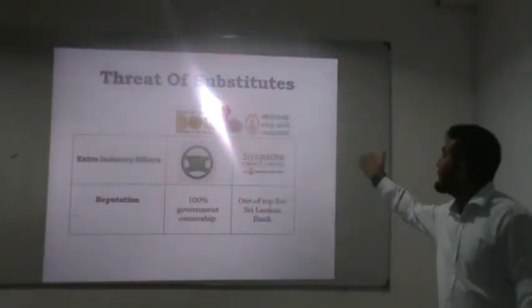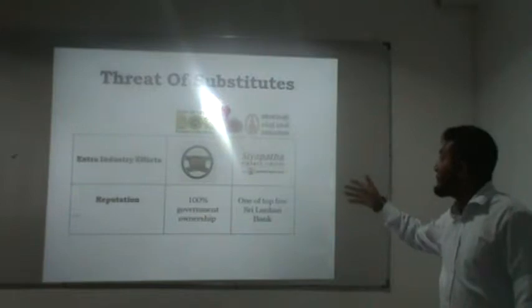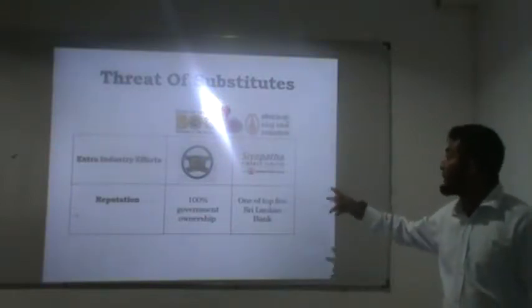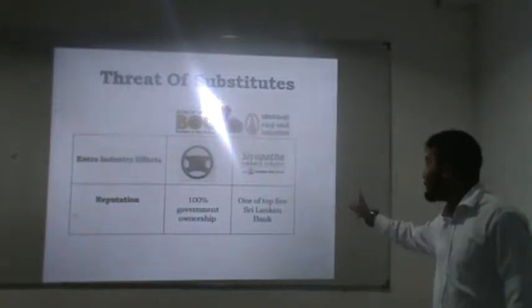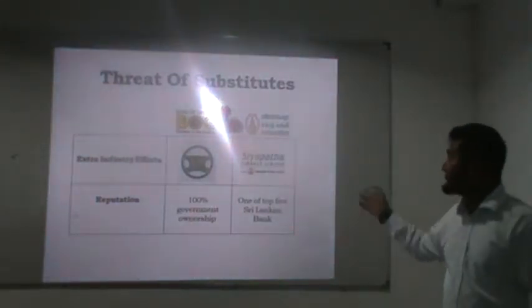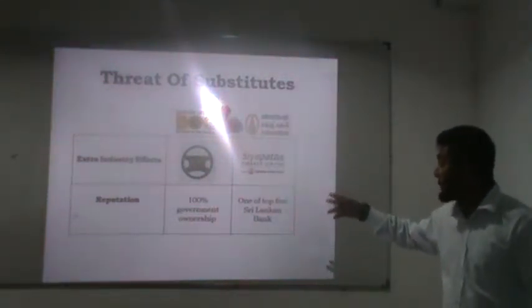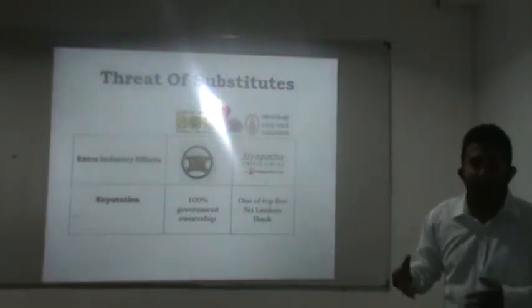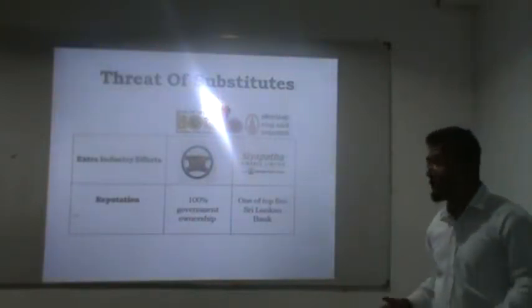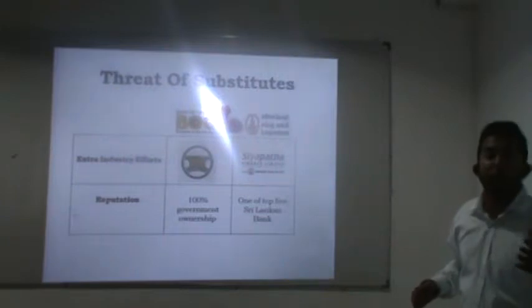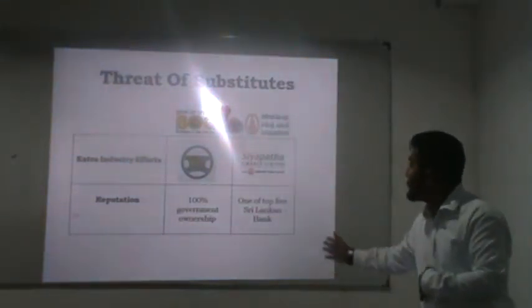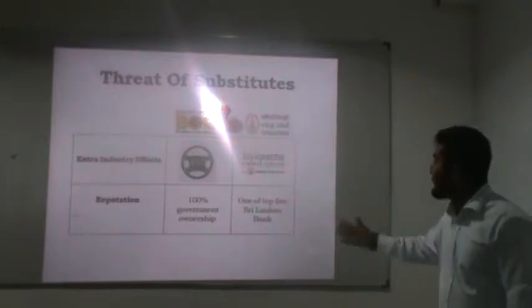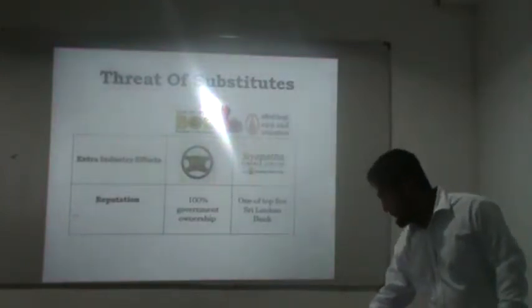BOC leasing and CA finance, both are leasing. But BOC has 100% government ownership, and the other is a private institutional bank, one of the top 5 Sri Lankan banks. Because of the government ownership, if a person wants to invest money, it is much more secure than the private banks. Therefore, the threat of substitutes is very high for Sampath Bank compared to BOC.